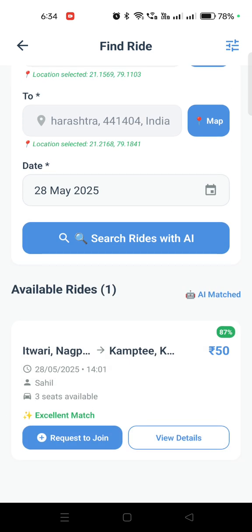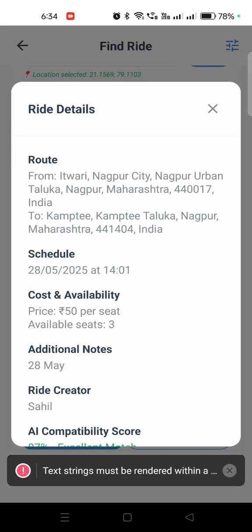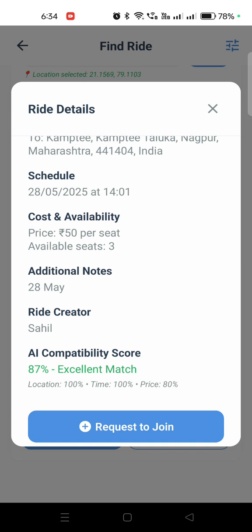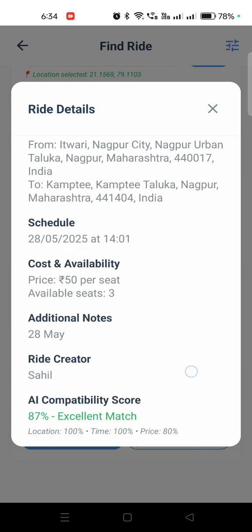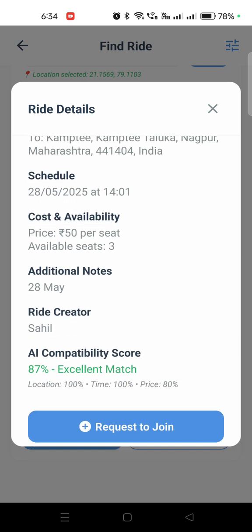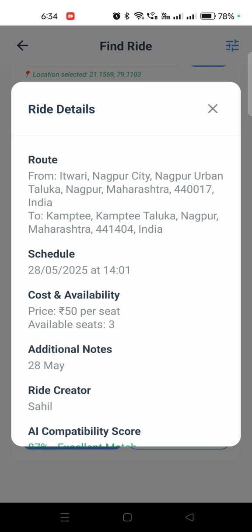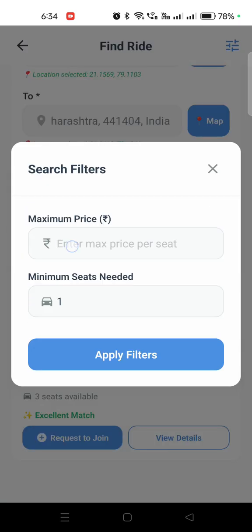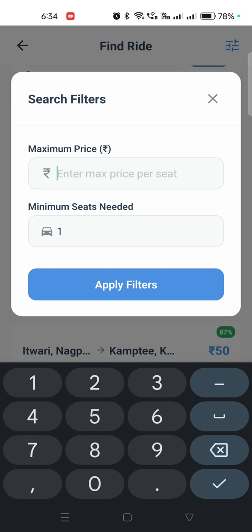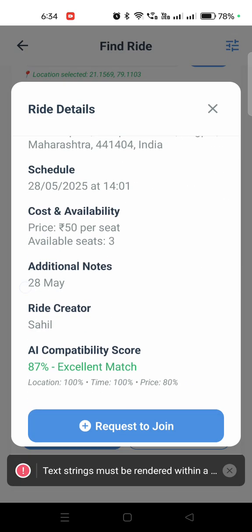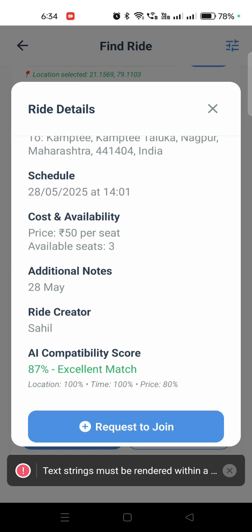So as you can see, this is for the 28th. It is 87% matching, which is a very good score. Location is 100% matching, time is also matching, and price is also matching. It's just 50 rupees. I can also add a price filter, if you want to add some filter, you can add it from there. You can also check the view details for the same.